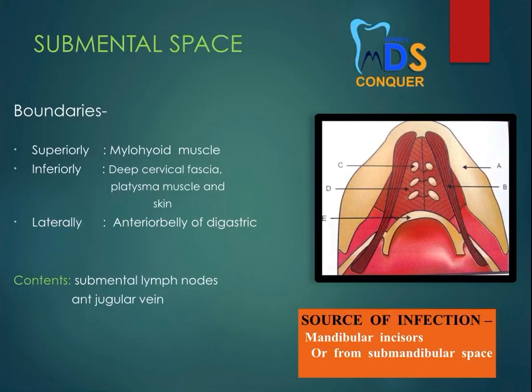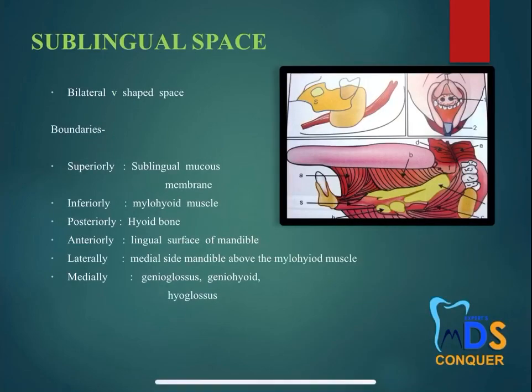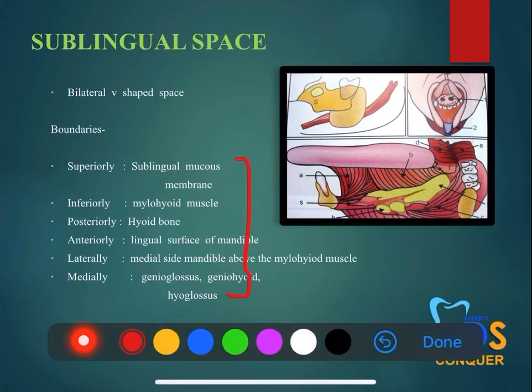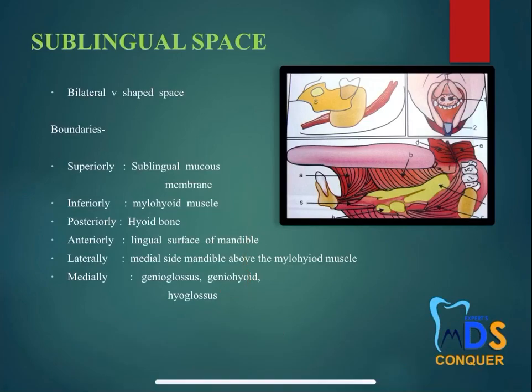So below the lower anteriors it usually occurs. So like that you have to write. Next, sublingual space. It is a bilateral V-shaped space, and again these boundaries, as you can see, you have to write. Wherever boundaries are there, you have to write, because that is the main content of the space infections answer. Okay. So do note all the boundaries which are presented here.